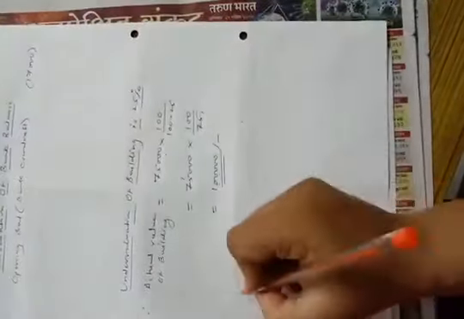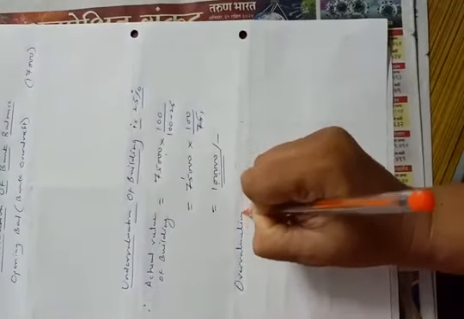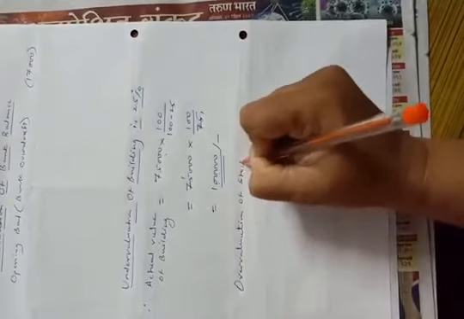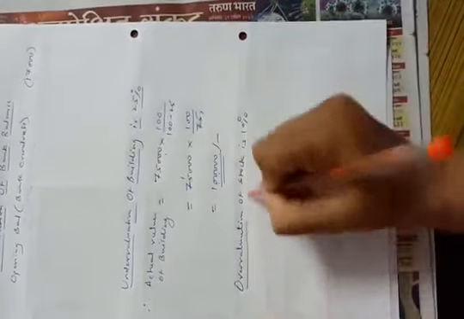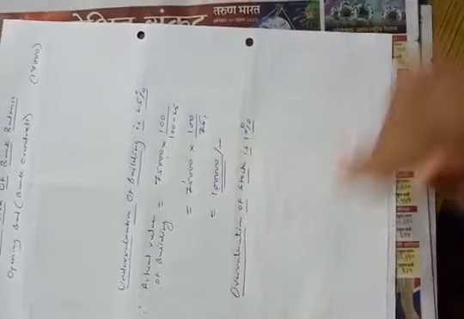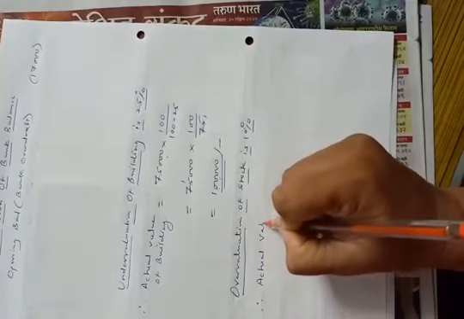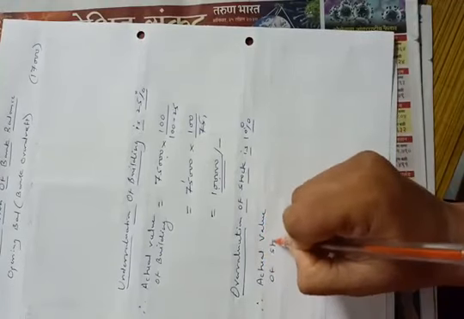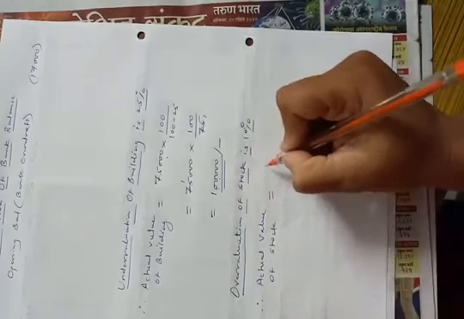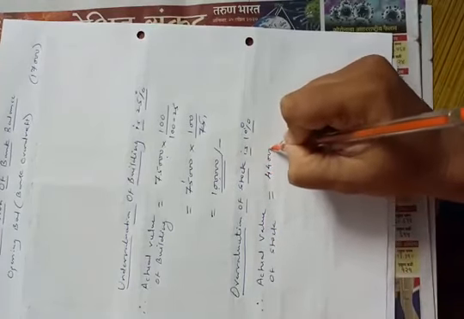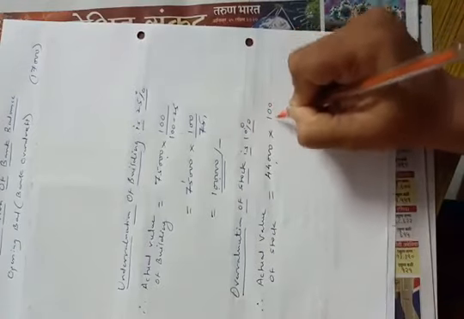So overvaluation of stock is 10%. Therefore actual value of stock is equal to old value, which is 44,000 given in the old balance sheet, into 100.